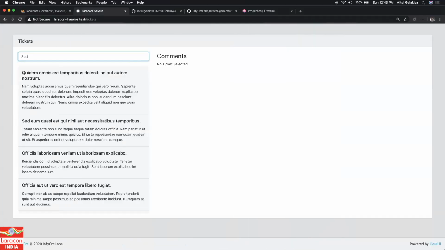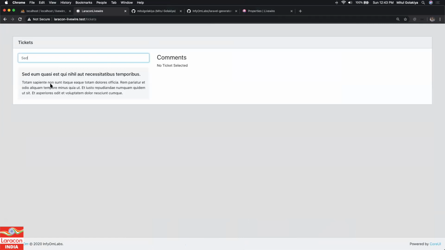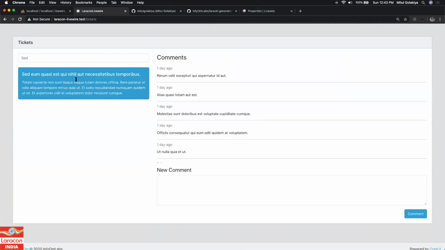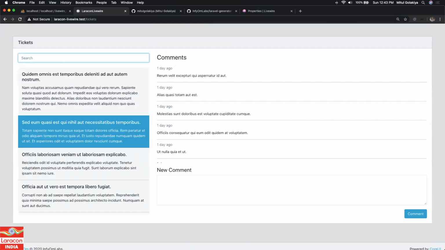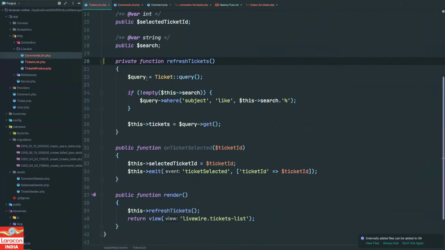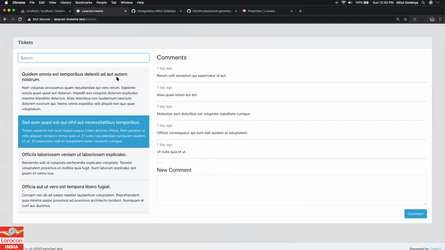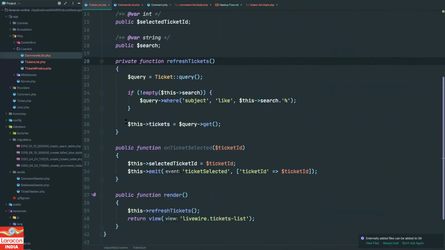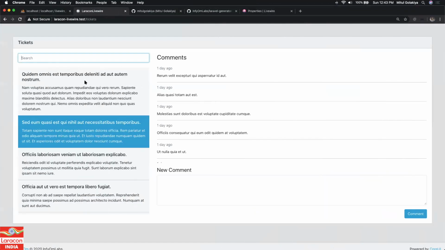Now let's see if it works, right? I will say SED. Yes, it is working. When I select a comment, it is rendering the comment. When I clear, so see, what is the difference? The mount is only called when your view is being rendered. So when your view is being rendered over here, then the mount method will be called. But in subsequent calls, the mount method will not be called, right? So search is working. Now still we got some problem.